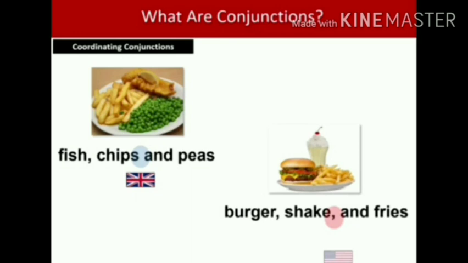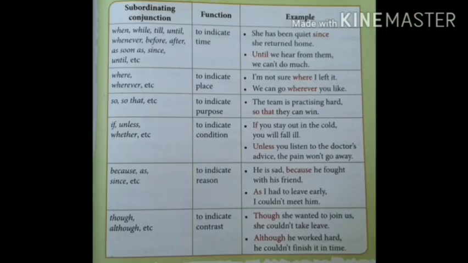For example, "fish, chips and peas". In this sentence, they didn't use a comma. But in the second sentence, "burger, snack, and fries", they used a comma before the "and". I hope you all understand the first one, coordinating conjunction.